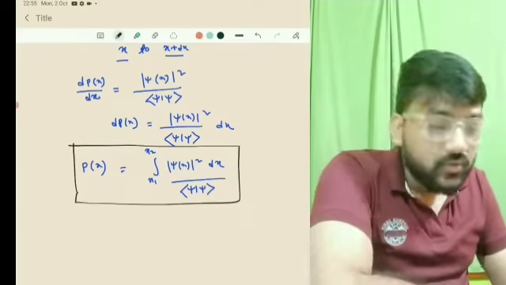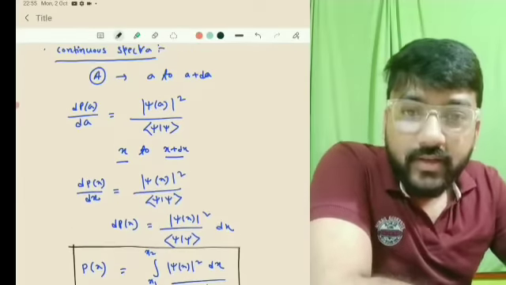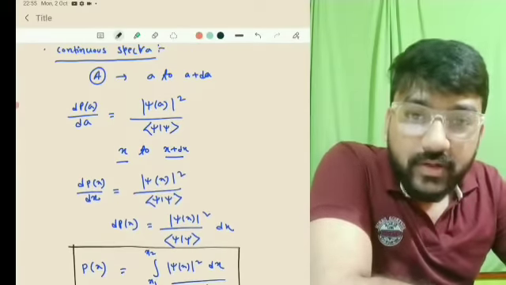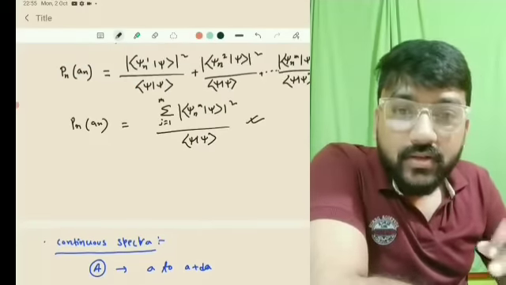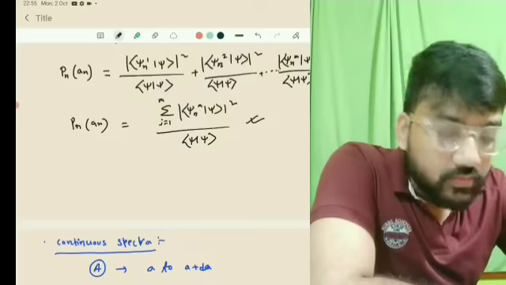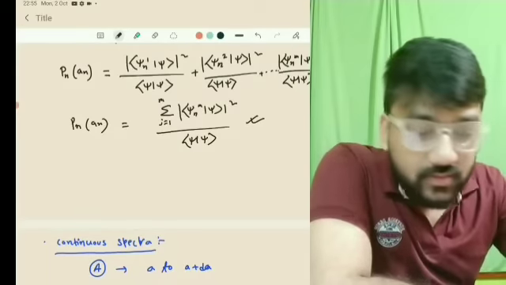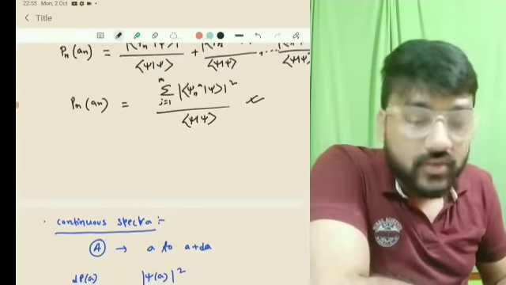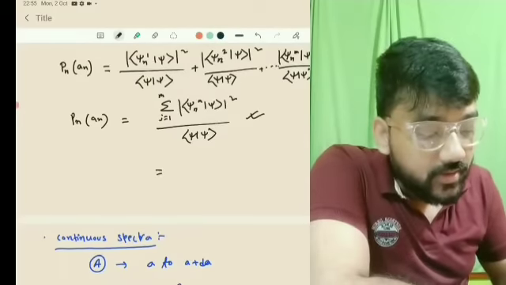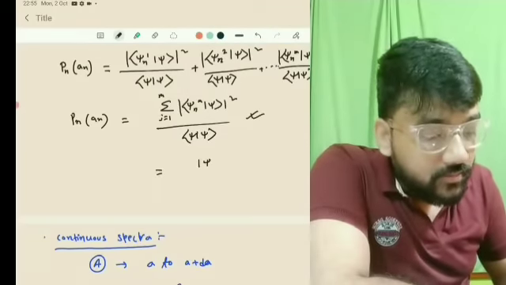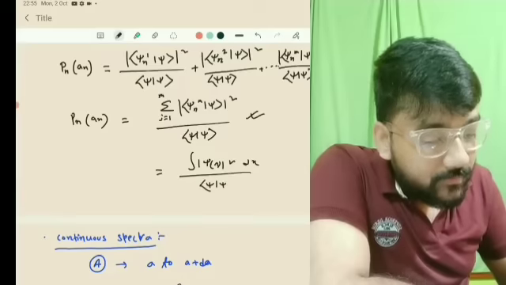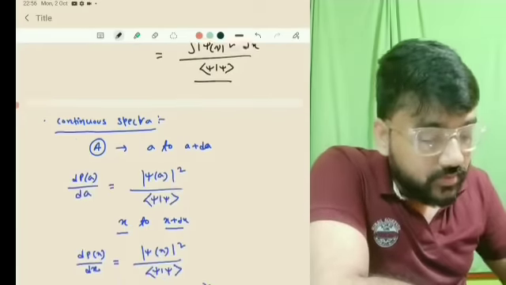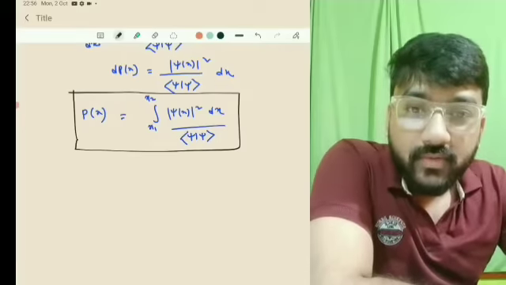Okay, so this is how you can find out the probability of finding any value in a particular region or in a particular range for continuous spectra. And for discrete spectra we have discrete values and we have to take the summation of this. So instead of summation we have used integration here. So this summation is converted into integration, and that is nothing but mod psi x square into dx, this integration divided by psi with psi. So this is what I have written for continuous spectra. So this is all about postulate number 4.